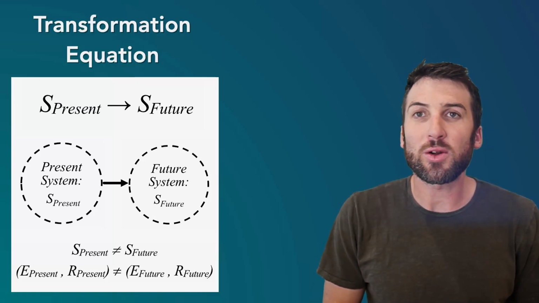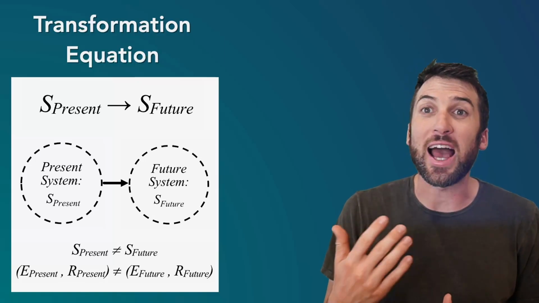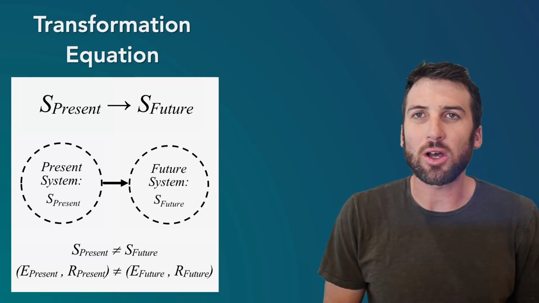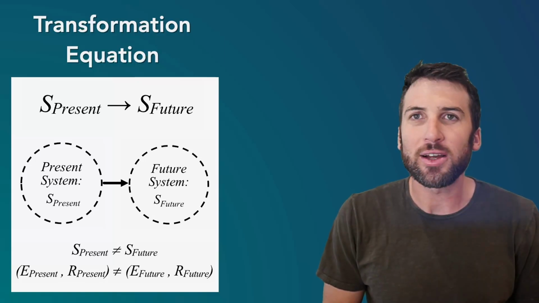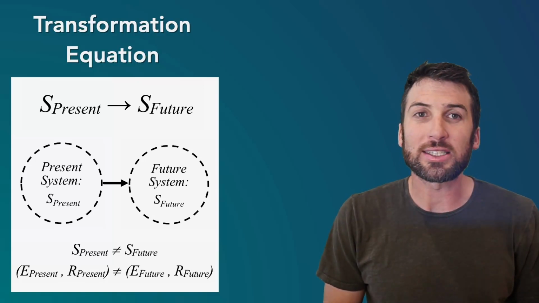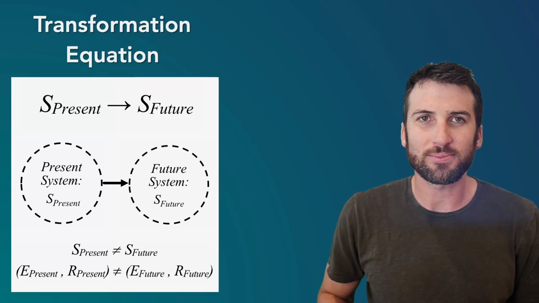Or maybe another relationship is changed. Maybe food is added more frequently, and that can change it. So in physical systems, it's often about exchange of matter and energy, but also information is a critical piece to change systems. So we'll look at lots of different ways systems can be transformed over time.